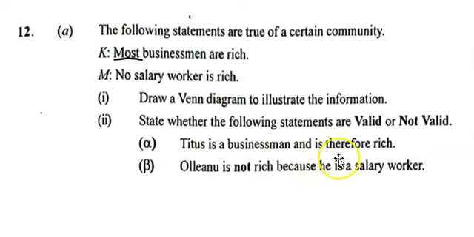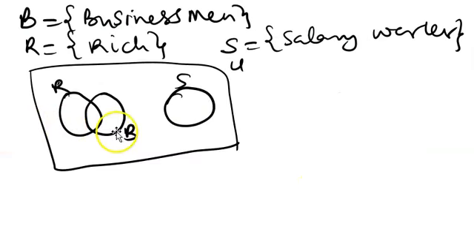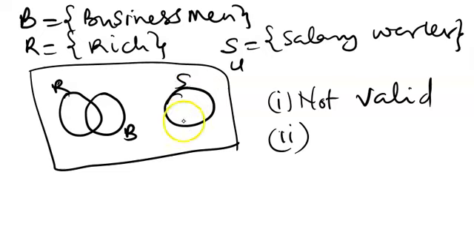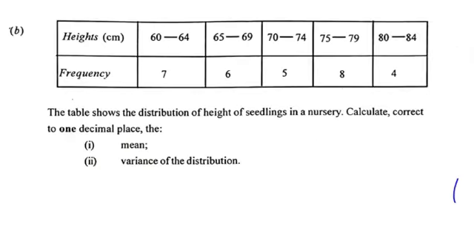Titus is a businessman and is therefore rich. Where is businessman? We said that most businessmen are rich. So the fact that Titus is a businessman does not mean that Titus is rich. So the first one is not valid. The second one, Olenu is not rich because he is a salary worker. So this is a salary worker, and they have nothing to do with this. So this is a valid statement. Okay, let's move to the second part of question 12.